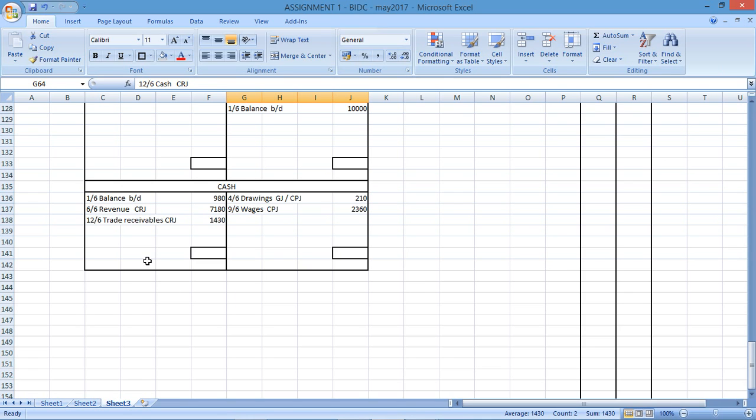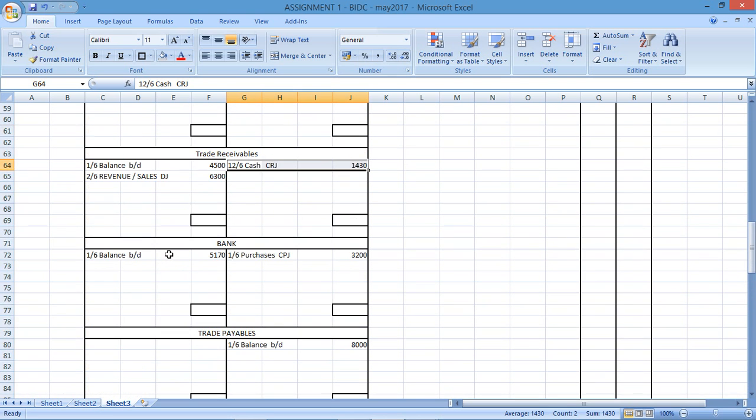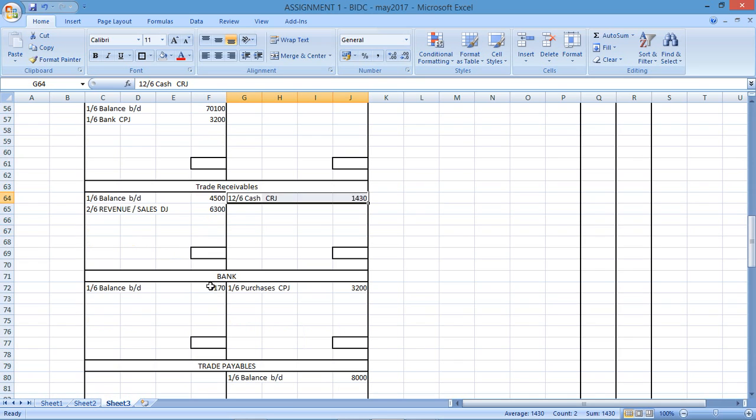Number 13 says, repaid part of bank loan, 1,000, that's what they said. Funds were transferred from the bank account. So 1,000 is going to be transferred from the bank account to the loan. We're paying off some of the loan. So the bank account will decrease. This was on the 13th.